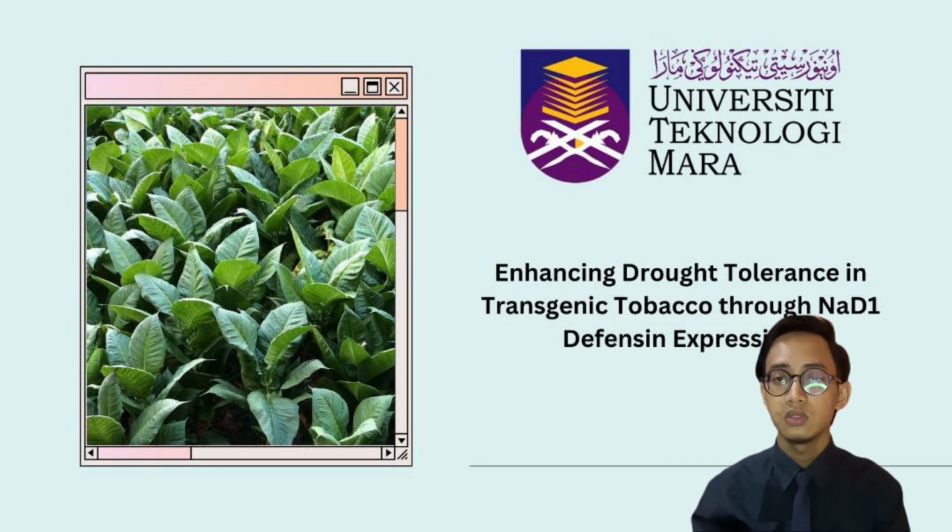And today I'm going to present about enhancing drought tolerance in transgenic tobacco through NAD1 defensin expression. So what is that? Biotic and abiotic stresses negatively impact crop yield worldwide. Plants respond to the stresses by producing specific genes and secondary messengers to regulate their defense mechanism.